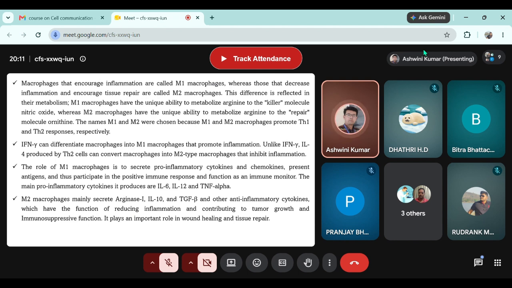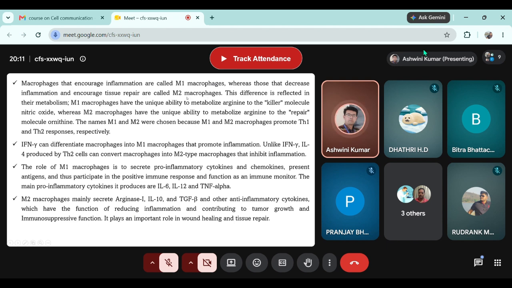As we just discussed, a bit of inflammation is very important for normal function of the immune system, because a lot of pro-inflammatory cytokines can directly tackle dead cells or pathogens. So macrophages that release pro-inflammatory cytokines are M1 macrophages, while those that release anti-inflammatory cytokines and encourage tissue repair are M2 macrophages.